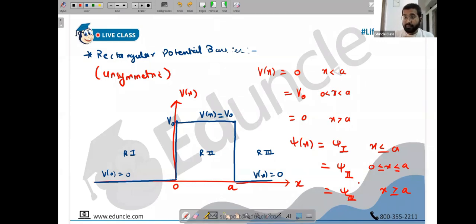Sir, one more question, please. Suppose I have a sphere of radius r, and I know the potential at the circumference is V0, and there is some thickness dx. So at r minus dx and at r plus dx the potential will be V0. So we should put equality in the potential case also, but we are putting it in the wave function only. No, the thing is, inside V0 it's the same, but outside it's not the same. Who told you that here it is V0? It's not V0, it's 0 all of a sudden. On the left side you have 0, then you have V0, and on the right side you have V0. So no equality. Make a note, please.